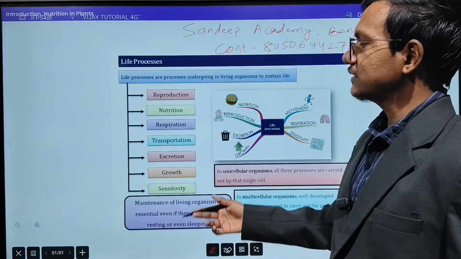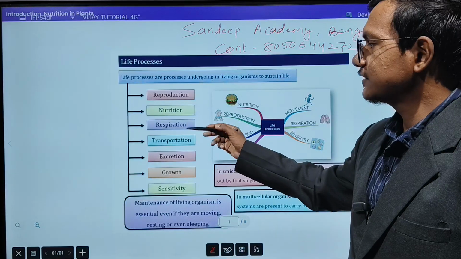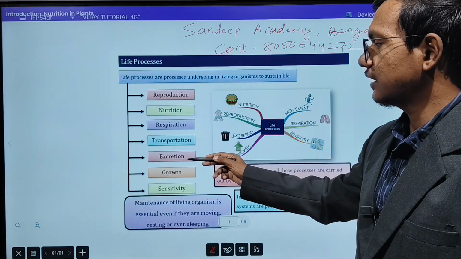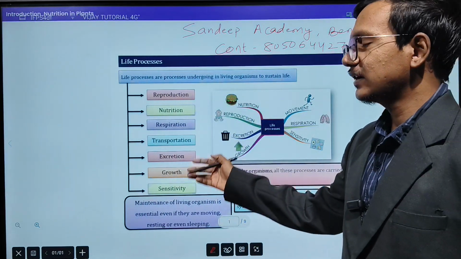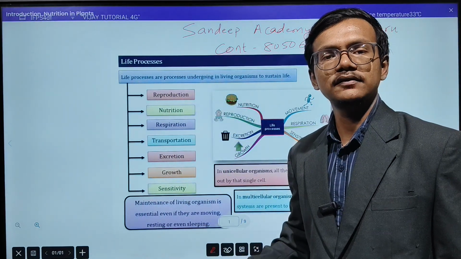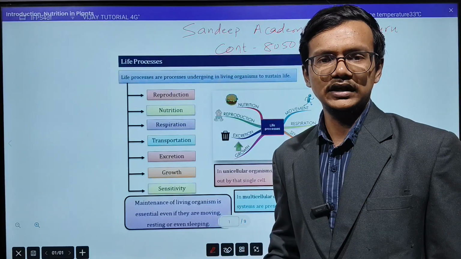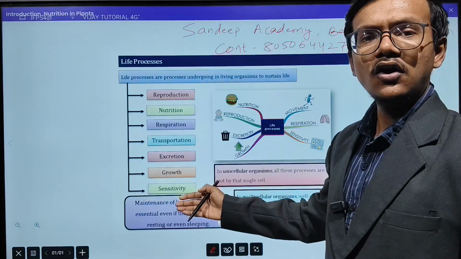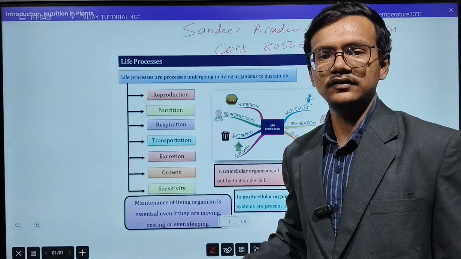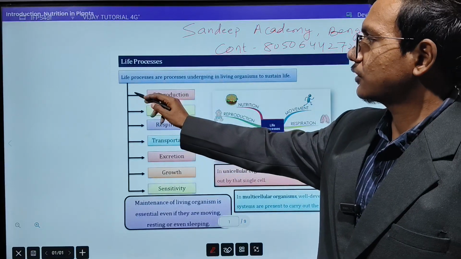For example, as you can see on the screen, reproduction is there, nutrition is there, respiration is there, transportation is there, excretion is there, growth is there, sensitivity is there. So these are the basic life processes that go on inside a human being, or any animal also you can take this as an example. So in this chapter we will see all these topics and we will try to understand this. So first we will see the definition of life process.